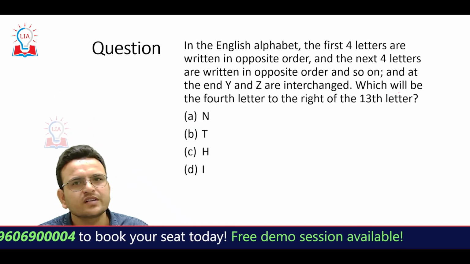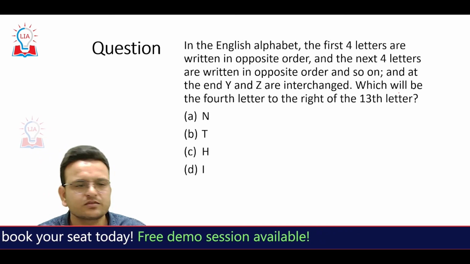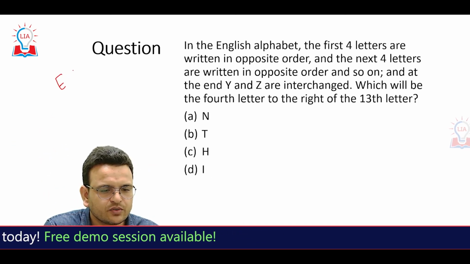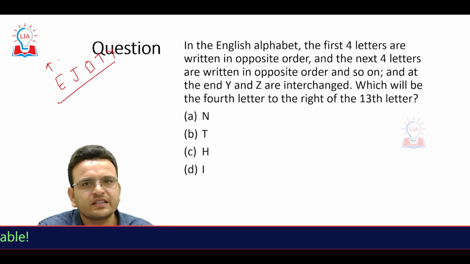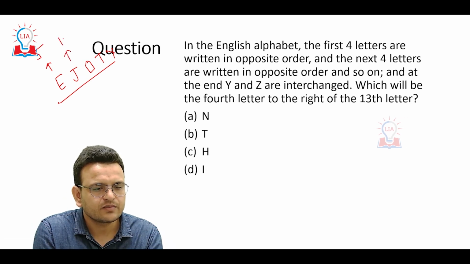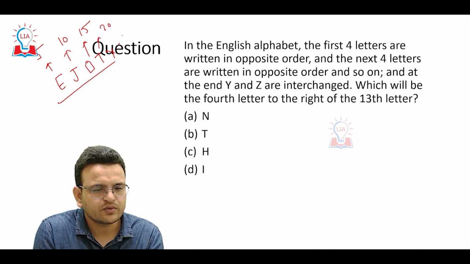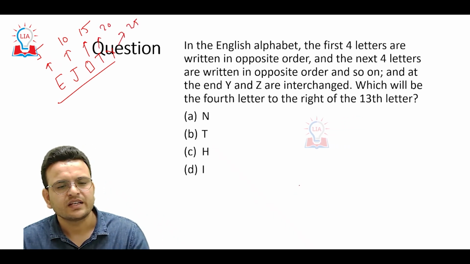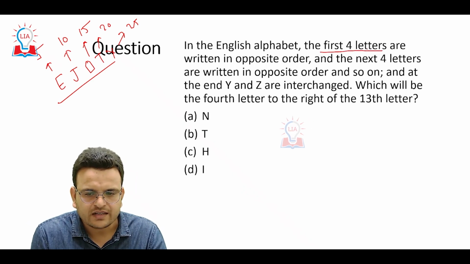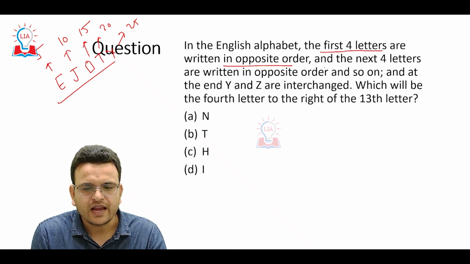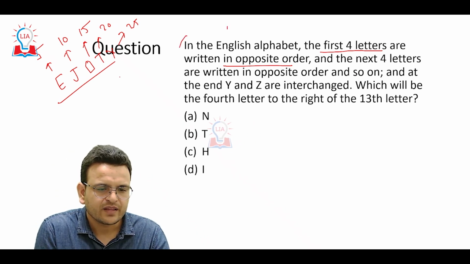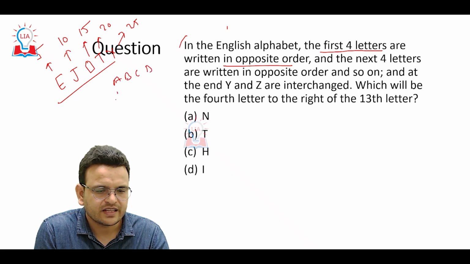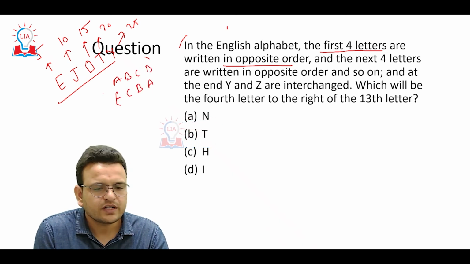Okay, this question I can say is a very easy question. In the last video I gave one concept. You have to remember AJOTY. AJOTY means alphabet E comes at 5th position, J comes on 10th position, O comes on 15th position, T comes on 20th position, and Y comes on 25th position. In the alphabet, four letters are written in opposite order, and the next 4 letters are written in opposite order, and so on. You should not write A, B, C, D, then D, C, B, A. If you do, it is a long process.